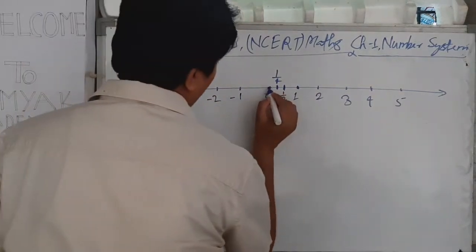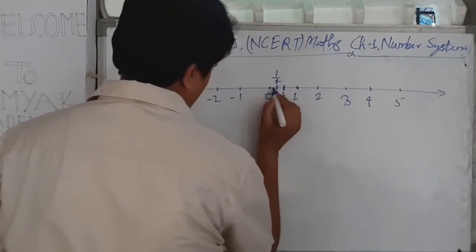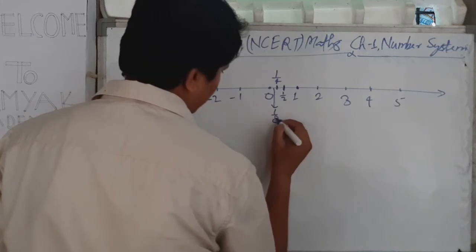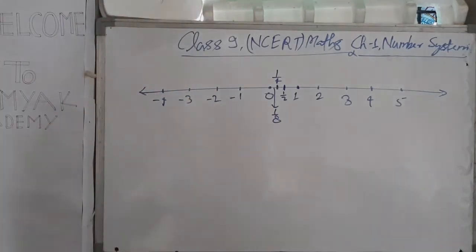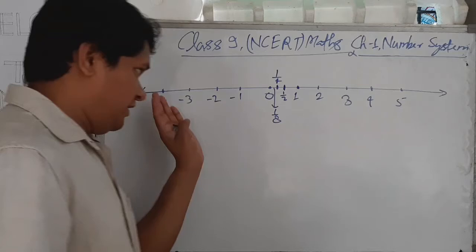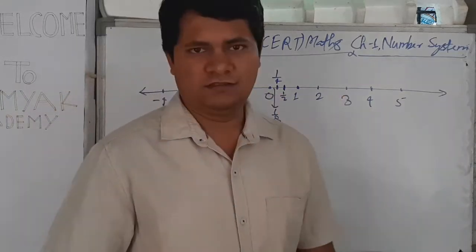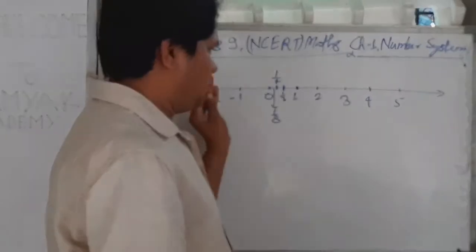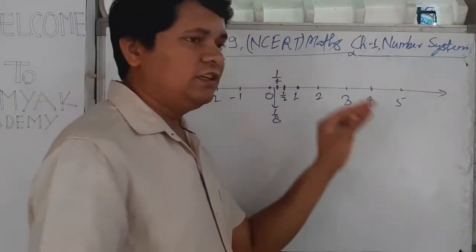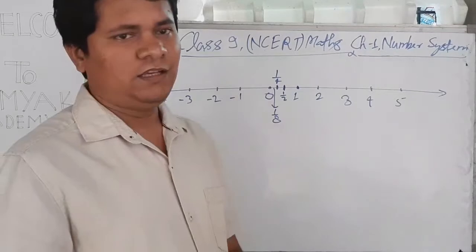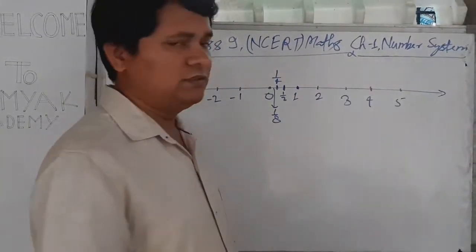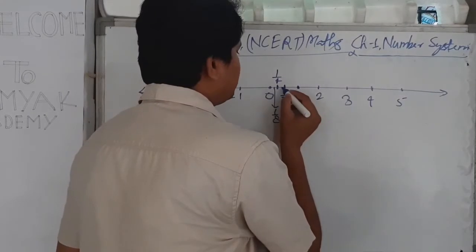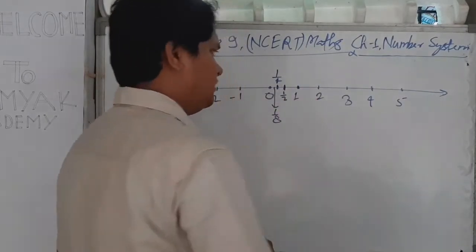Now between 0 and 1 by 4, the number is 1 by 8. That is, every point of this number line represents some number. There are different types of numbers which the points of the number line represent.